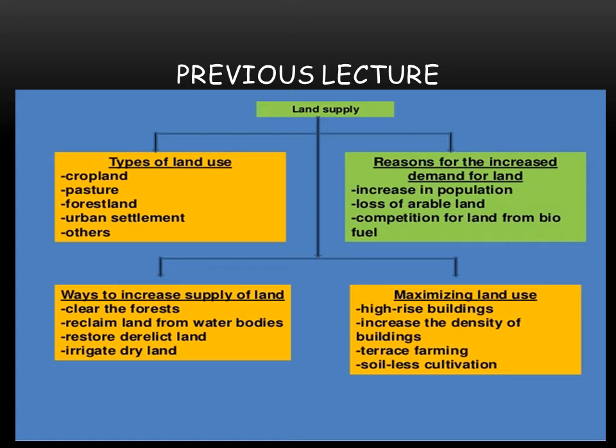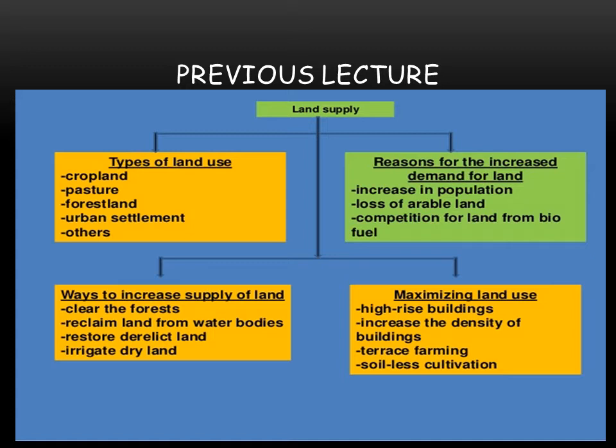Then there are some ways to increase the supply of land, and especially the reasons for the increased demand for land. Why is there an increasing demand for land? Because of the increase in population. Just in 2008, it rose to about 6.6 billion.